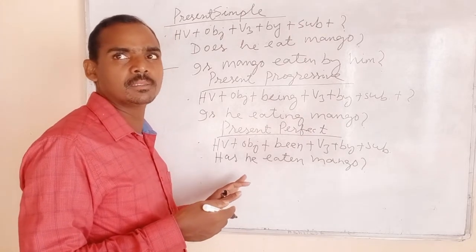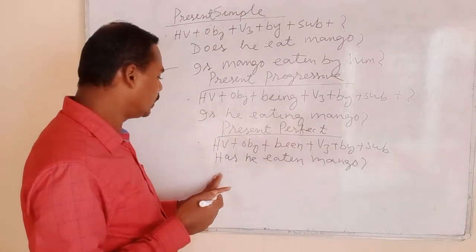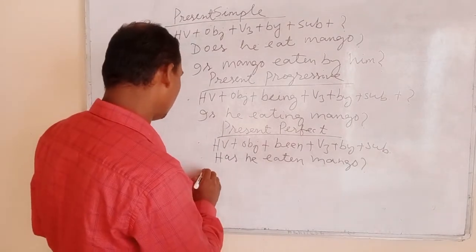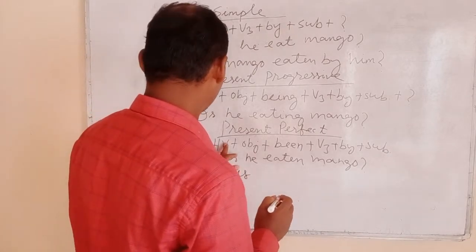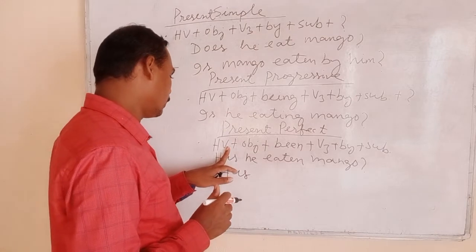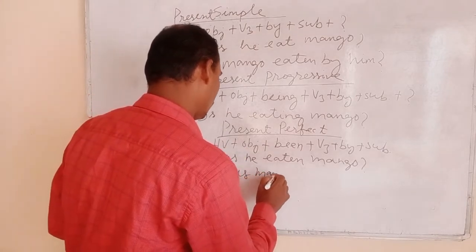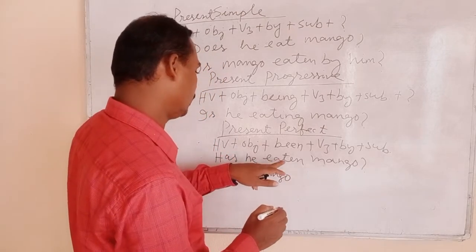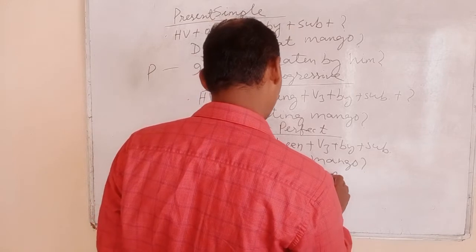So, has he eaten mango? Here the answer begins with has. Clear? Now helping verb, then object mango: has mango been eaten